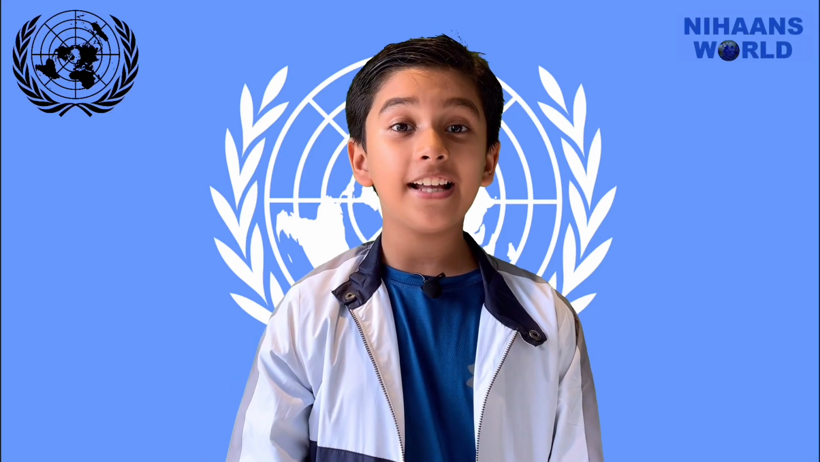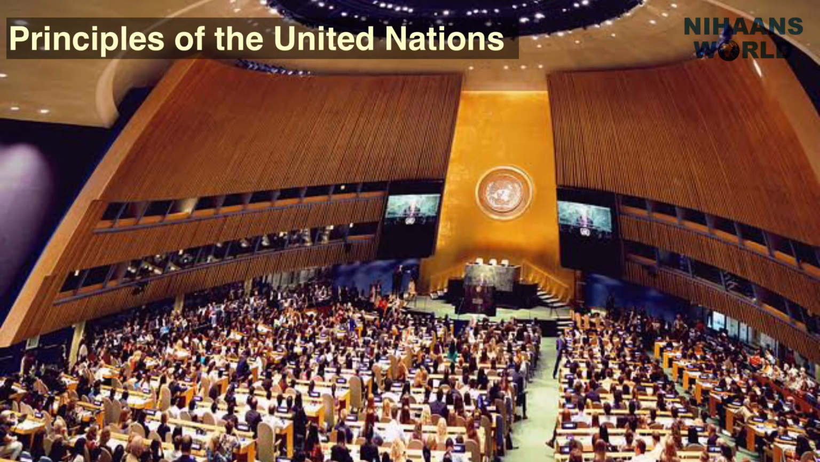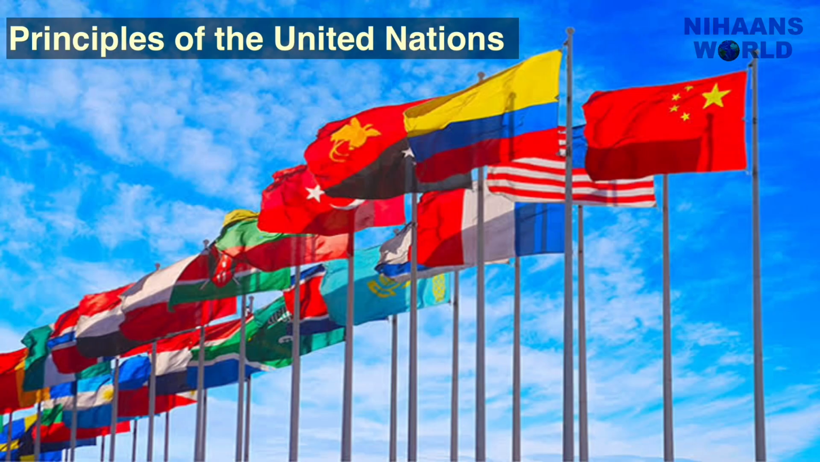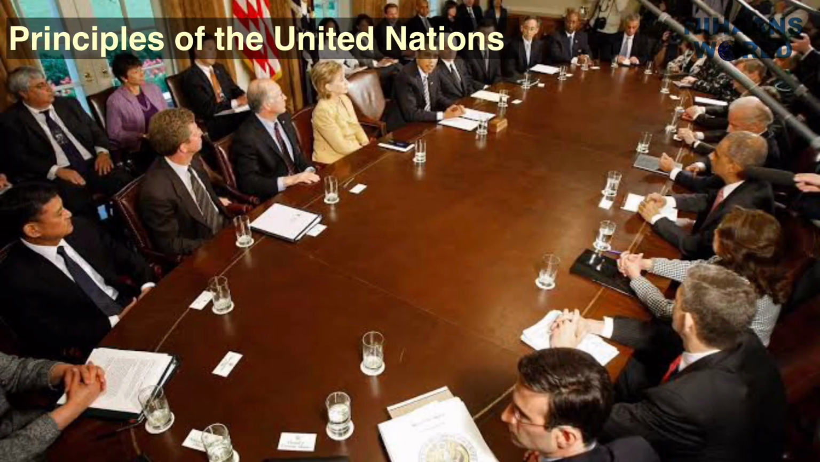Let us now find out what are the principles of the United Nations. All members of the UN are equal, however developed or underdeveloped they may be. All countries that are members of the UN must obey the Charter. Countries must try to settle their differences by peaceful means. The UN will not interfere in the domestic affairs of any country.